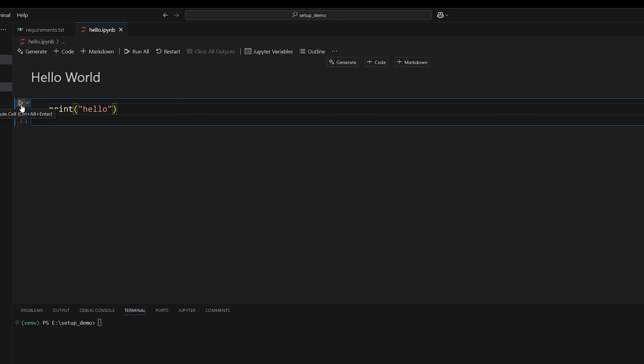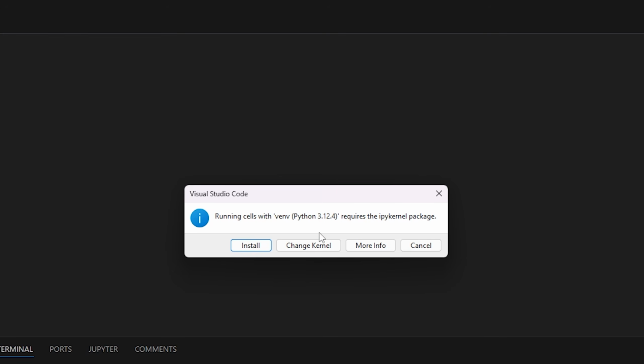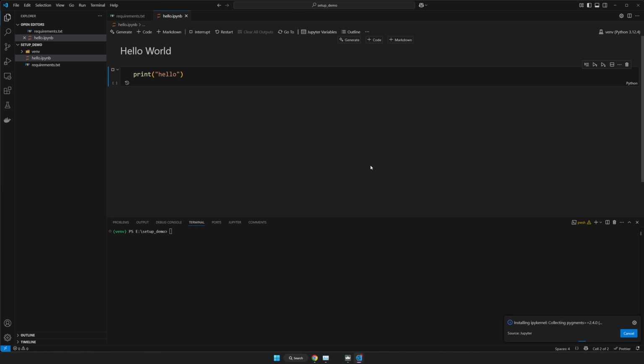Now we can run this code cell by clicking the play button. And now it's going to ask you if you want to automatically install this ipykernel package to your Python environment so that I can actually run the notebook. So let's do that. It makes it really easy for us that it does it automatically. There it is, it's done. So it printed hello and ran the code. So that's how you can create a Python notebook and run some code inside of it. We're going to be using these a lot to learn how to use the library.